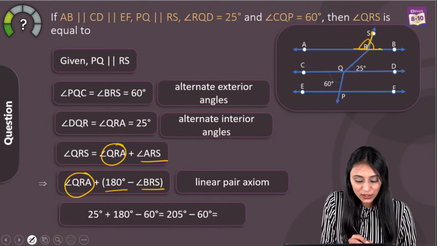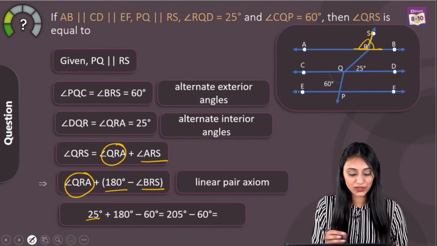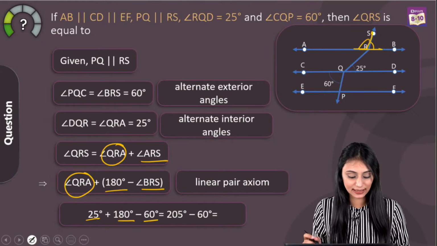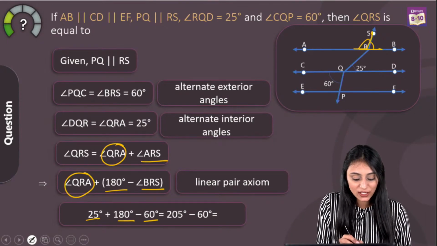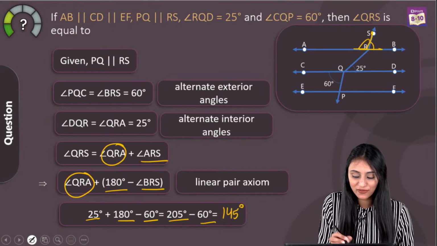So here let's put the values. QRA is basically 25 degrees over here. This is 180 degrees minus 60 degrees. That's the value of angle BRS. So we get 205 minus 60 degrees, and at the end you would get 145 degrees.